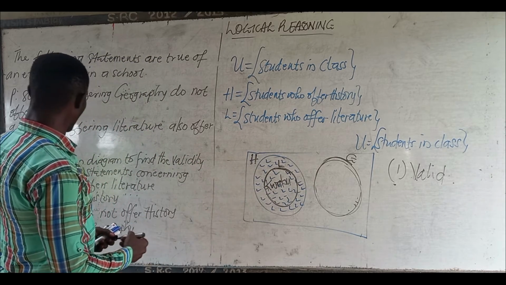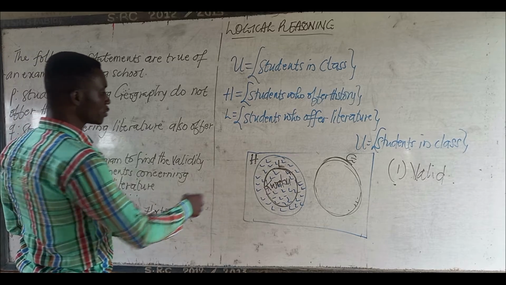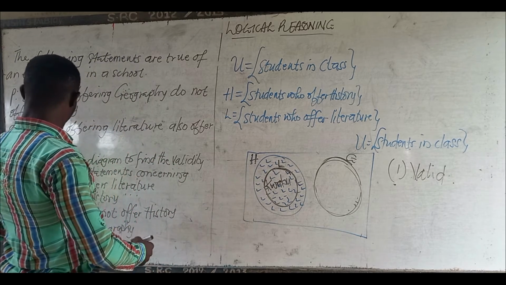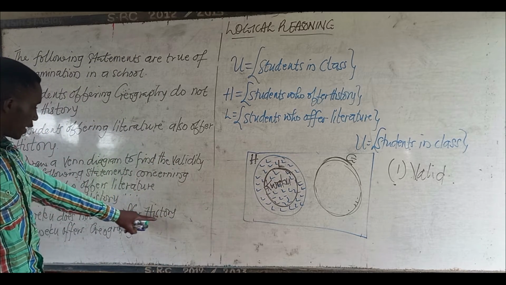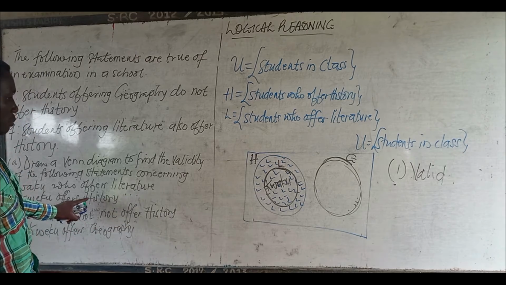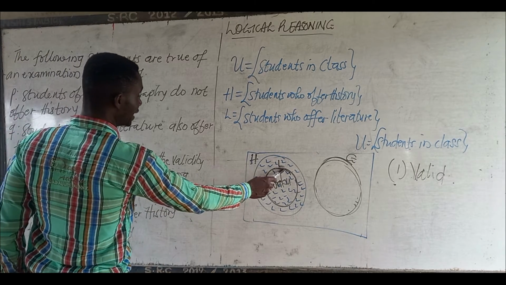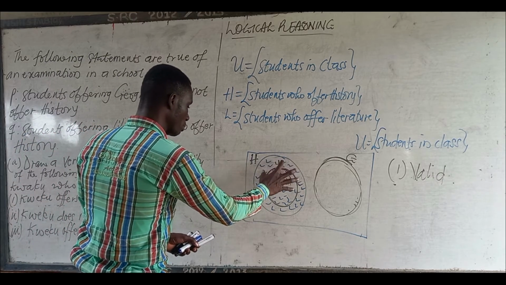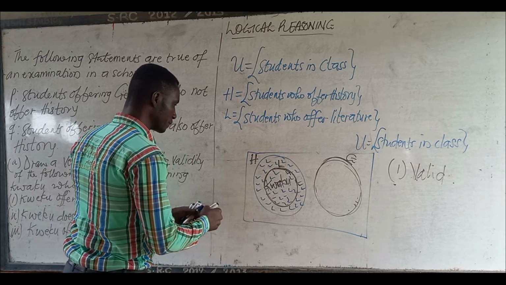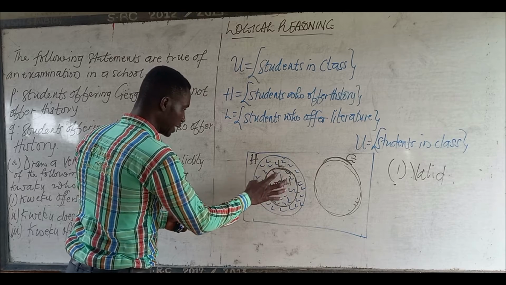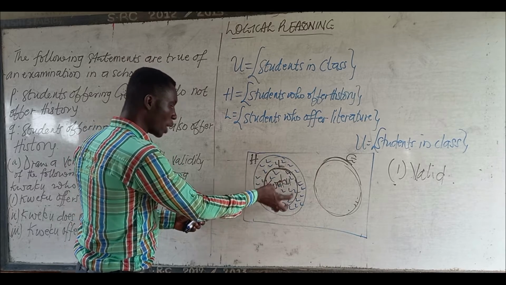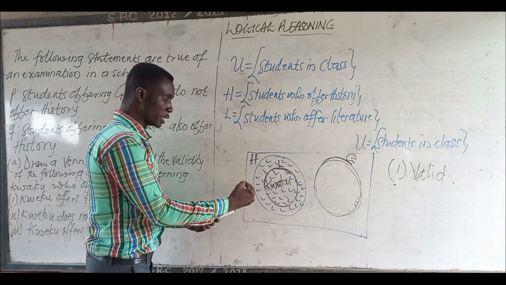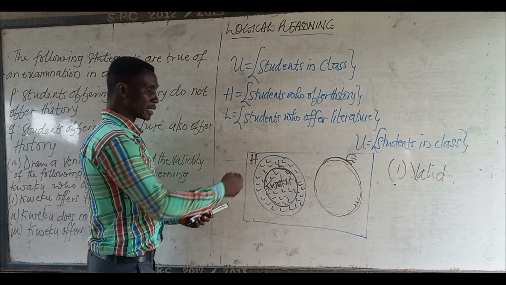Only that if you offer history, it doesn't mean that you offer literature. So if Kweku does not offer history, because he said that Kweku offers literature, he does not offer history. Meanwhile, L is under H. So if you are under it, obviously you offer it.